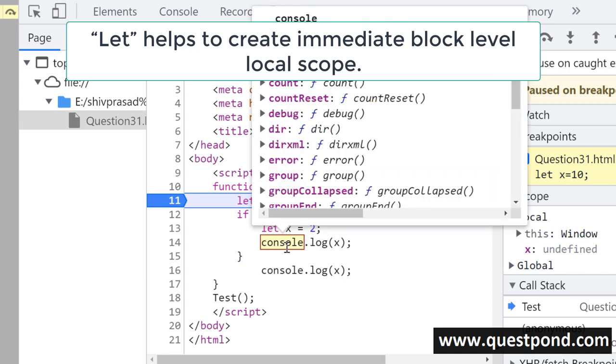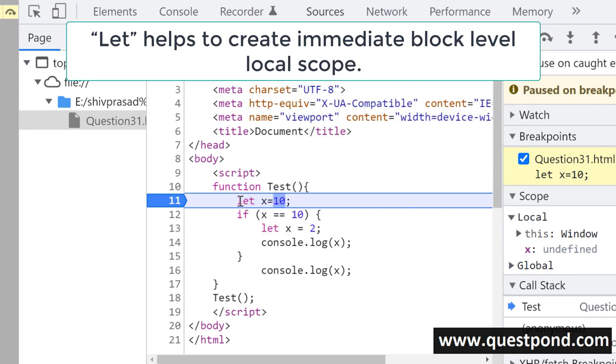And you can see here we have created two local variables out here, one which is at the function level, where we say let x is equal to 10, and one which is at the if level, where we are saying let x is equal to 2. Because we have used a let keyword, this x equal to 10 is local to the test function. This x where we said let x equal to 2 is local to the if block level scope, from this curly bracket to this curly bracket. So both of the x are actually different.